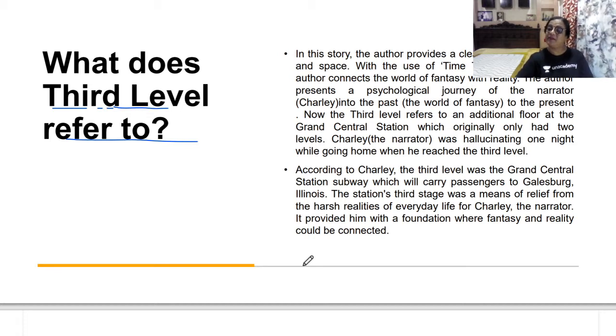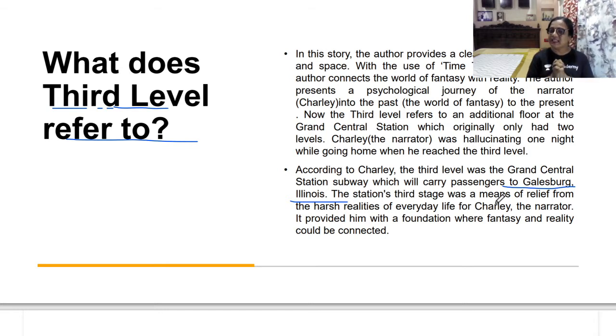And where was he thinking of going in that third level? To Galesburg, Illinois. All right. The station's third level was a means of relief from the harsh realities of everyday life for Charlie.